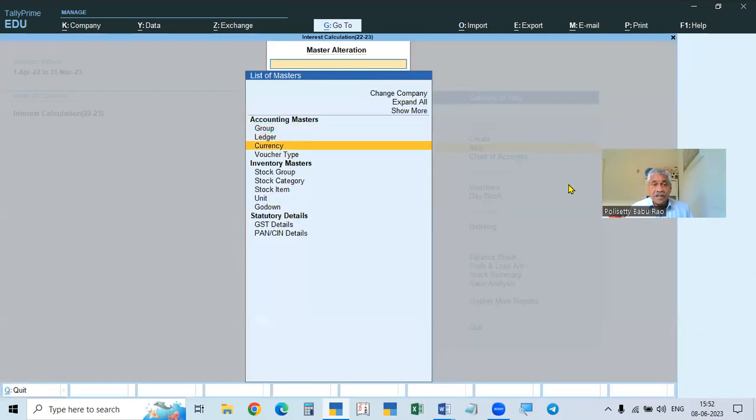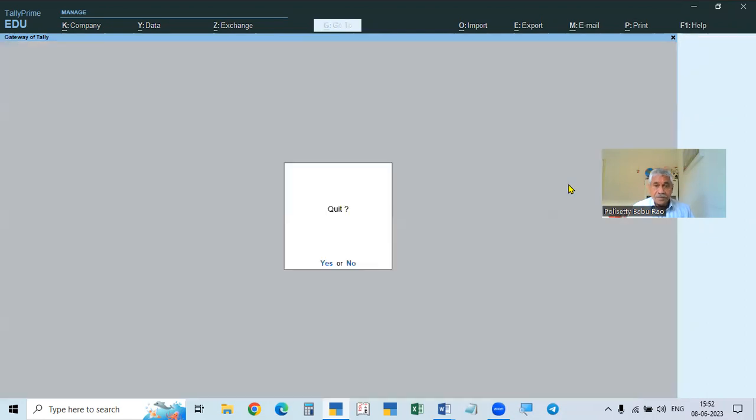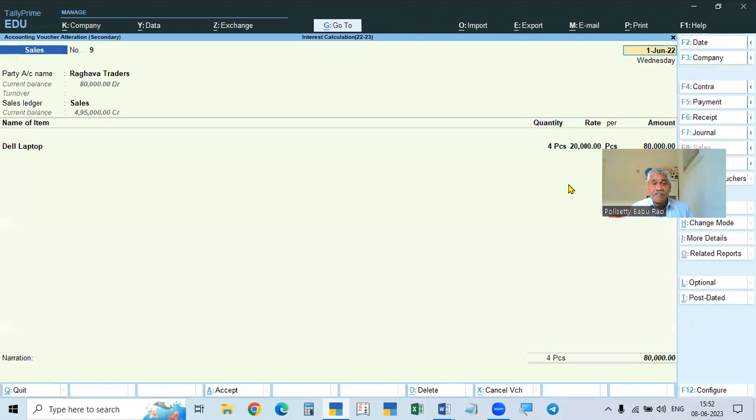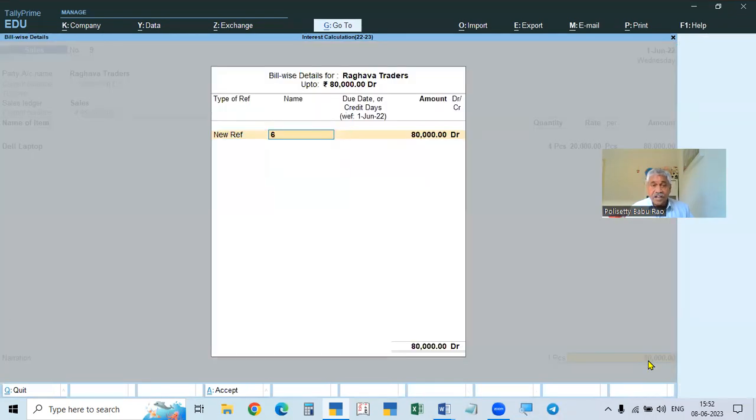in the ledger, sorry, we take ledger, VAL, sales. So in the sales, this is the invoice. In the invoice, you can give the number of days. Here, against due reference, we are giving 10 days. Then the due date will be 11th June. So interest will be calculated from 11th June. If you give yes, from 11th itself interest will be calculated. If you give no, from the next day, 12th June, interest will be calculated.